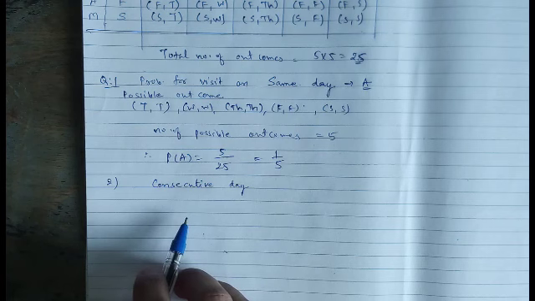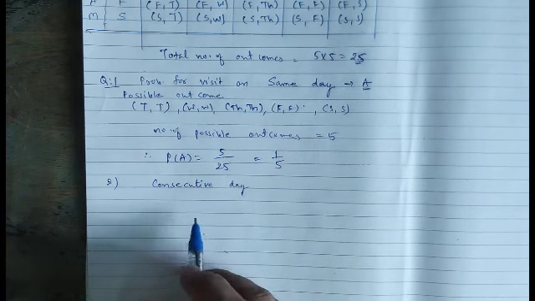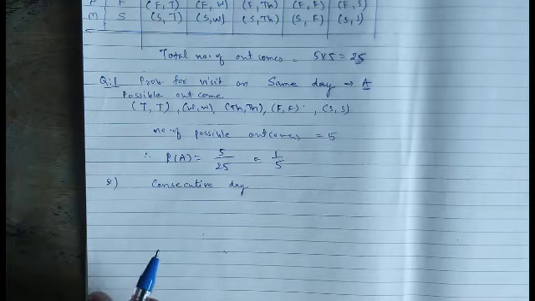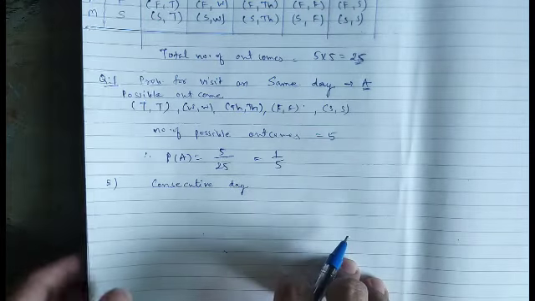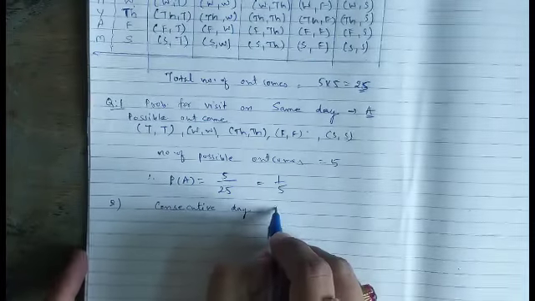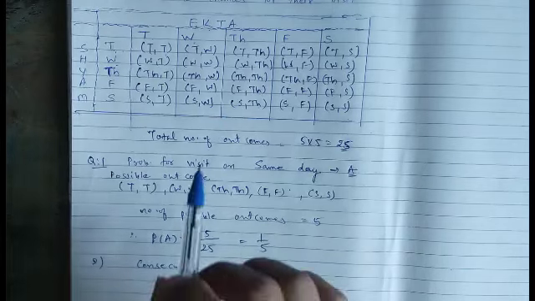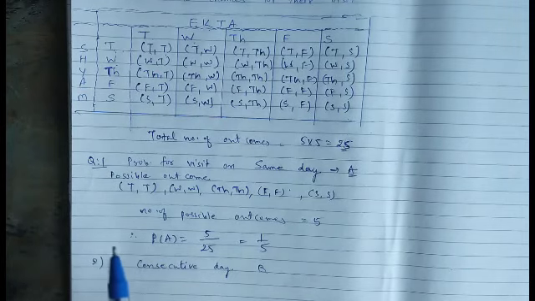Now the second question is, they visited the shop on consecutive days. Now what is the meaning of consecutive days? Consecutive means the days one after the other. They are called consecutive days. Suppose I call this event as event B. Now let us find the possibilities in which the days are consecutive days or one after the other.